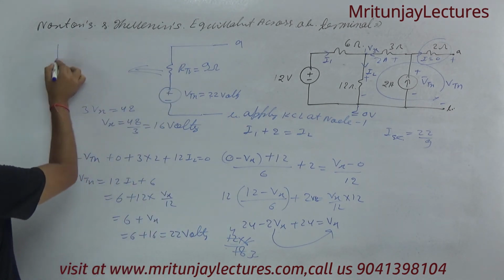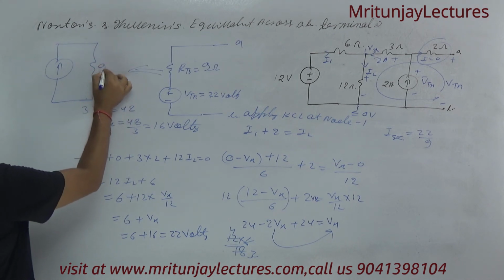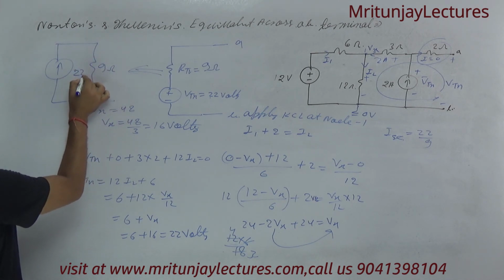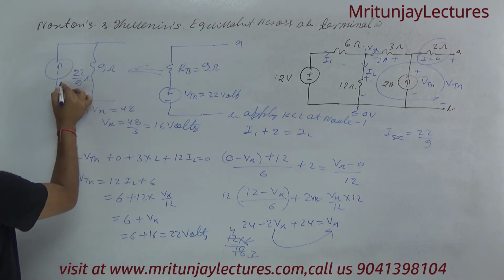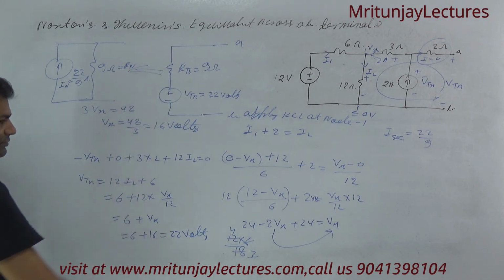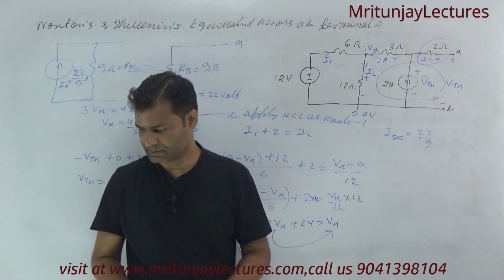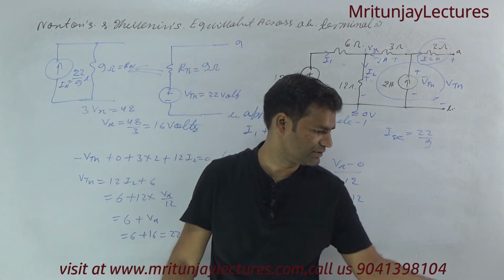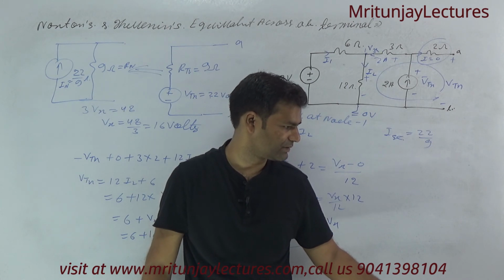And you can convert into Norton, that is 9 ohm and that is 22 by 9 ampere. That is current, that is IN and that is RN. So with the help of source transformation you can also convert into Thevenin's equivalent, and Thevenin's equivalent also converts into Norton equivalent. Clear or not? First of all tell me.